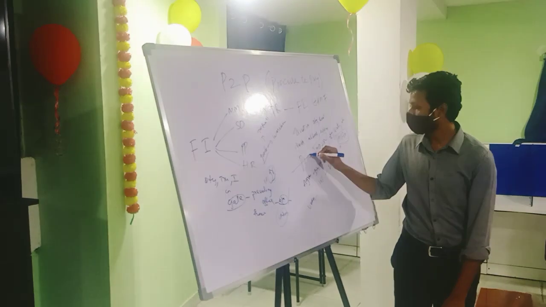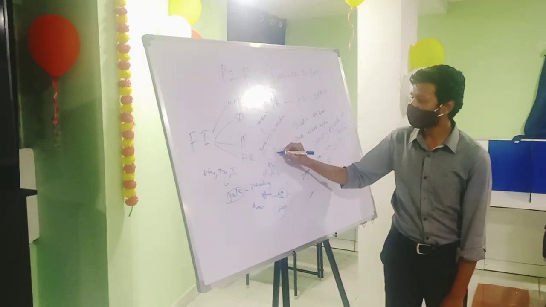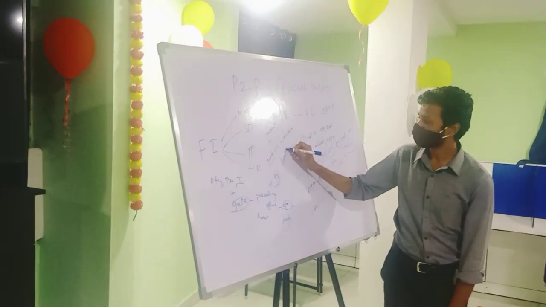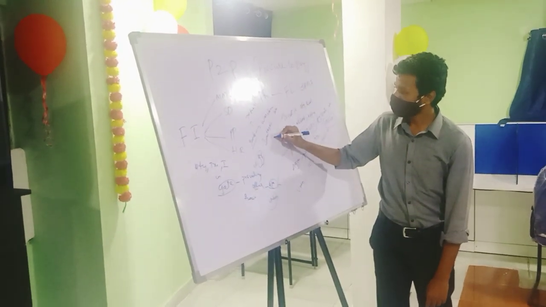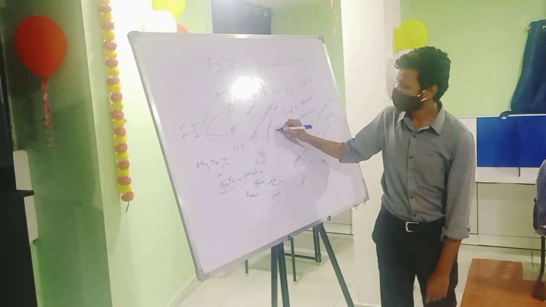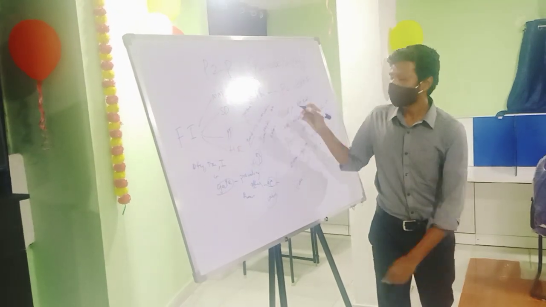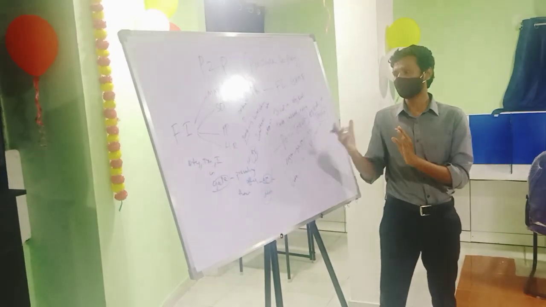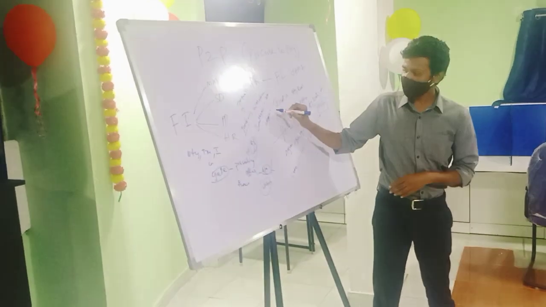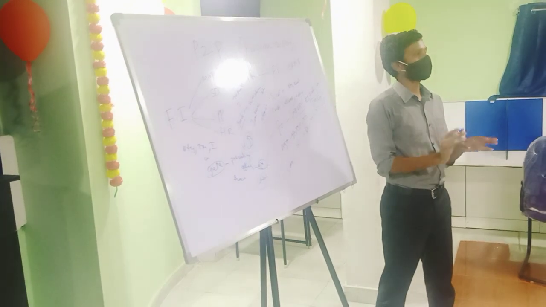So when the goods receipt has come, the entry is inventory account debit, and GRIR account credit. This is basically a temporary account. Why? Why are we not entering directly into the inventory account? Because once it is entered, we understand we have checked the quality and that is fine.